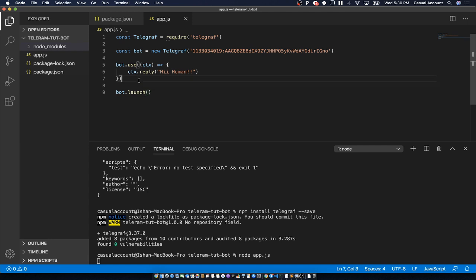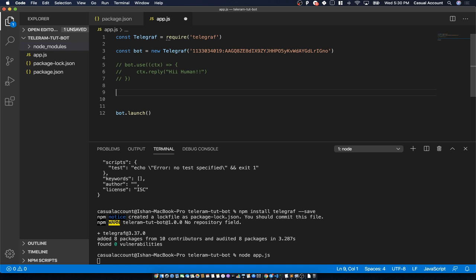Okay, so now moving forward. I'll show you some commands which are very important for a bot. For example, the start command and the help command. So I will just comment out this code, and we will create 2 new commands. One is the start command and one is the help command.